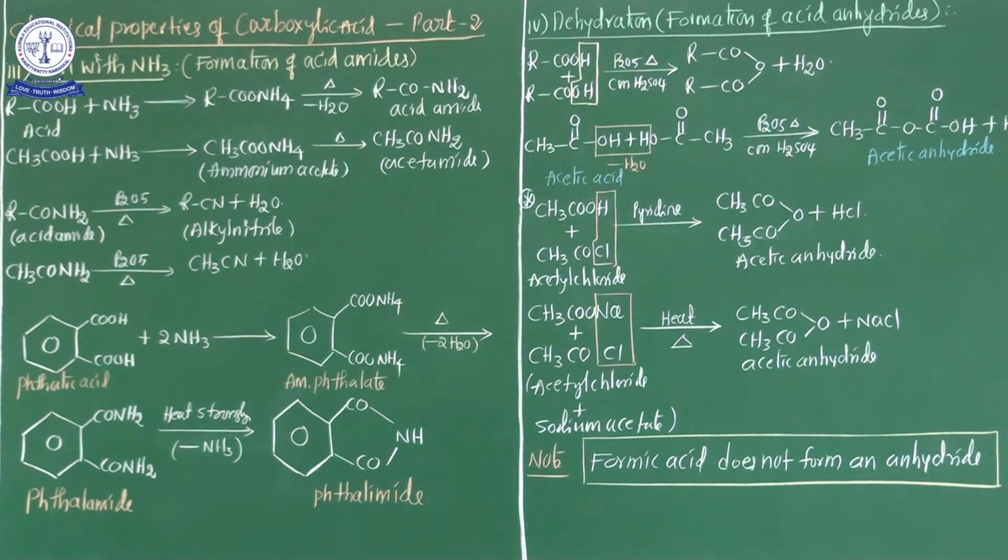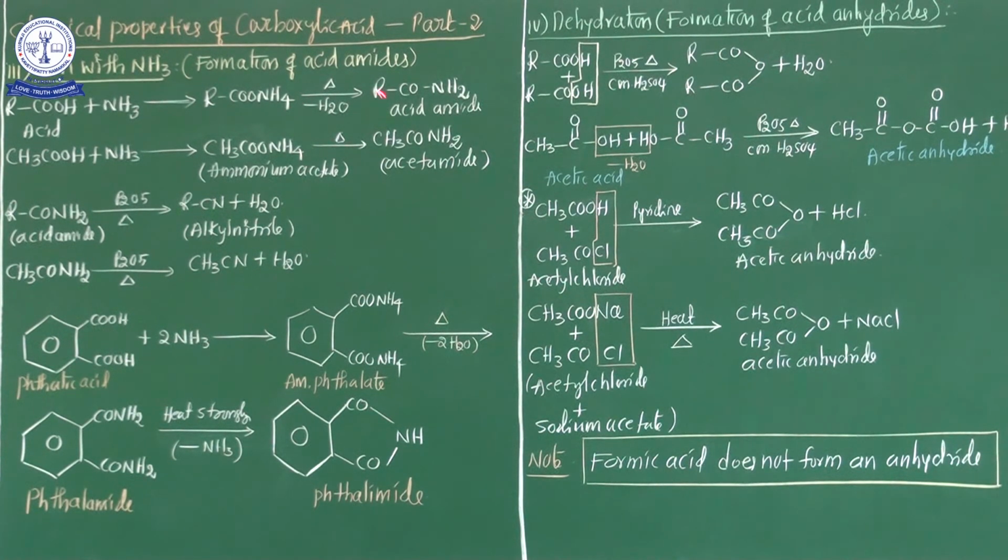Monocarboxylic acid when treated with ammonia first forms an ammonium salt. After that, the ammonium salt on heating loses a water molecule and is converted into the corresponding acid amide.